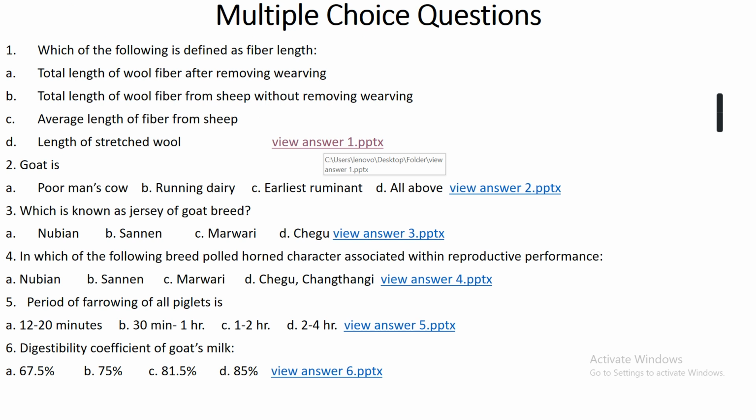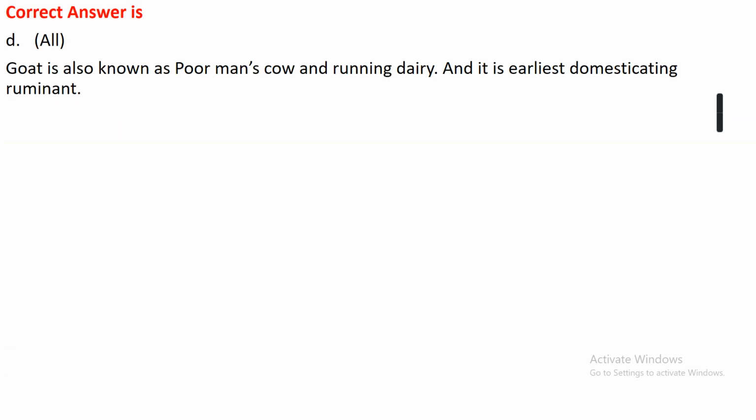Question number two. Goat is option A. Poor man's cow. Option B. Ruminant dairy. Option C. Earliest ruminant. Or option D. All. The right answer is option D, that is all. Goat is known as poor man's cow as well as ruminant dairy, and it is also the earliest domesticated ruminant.